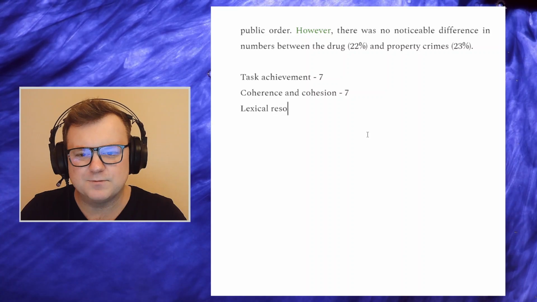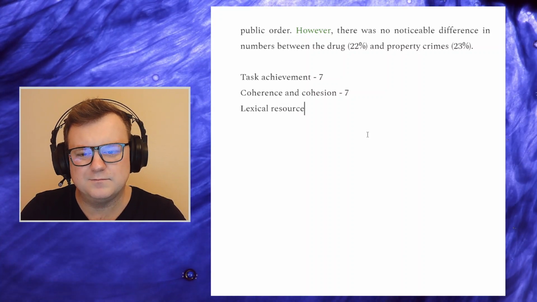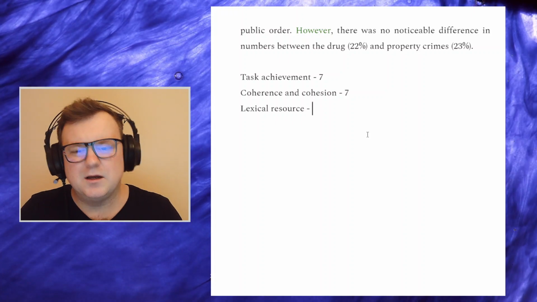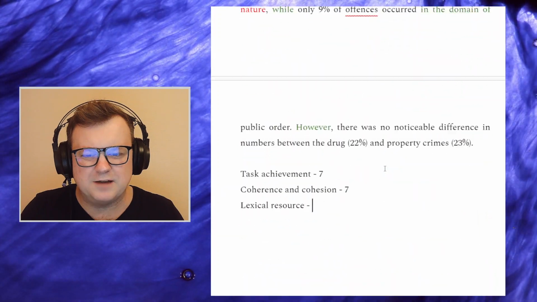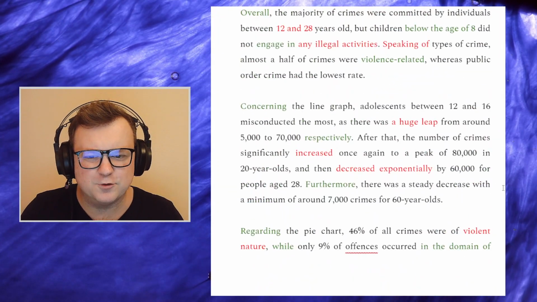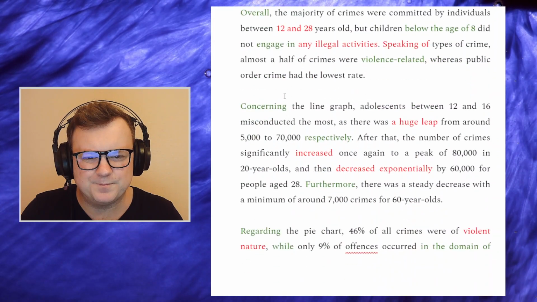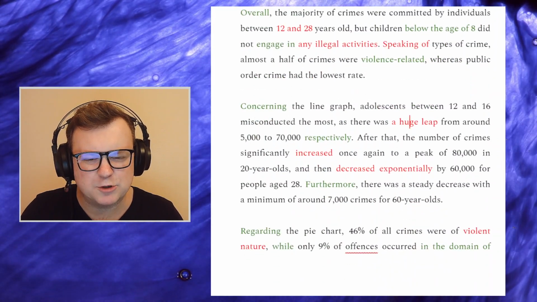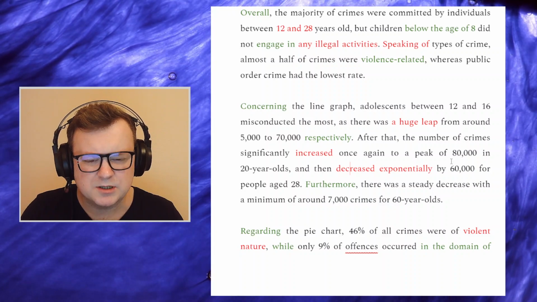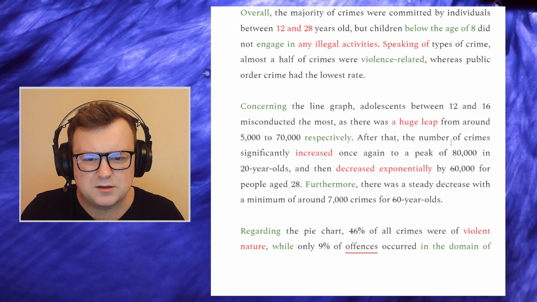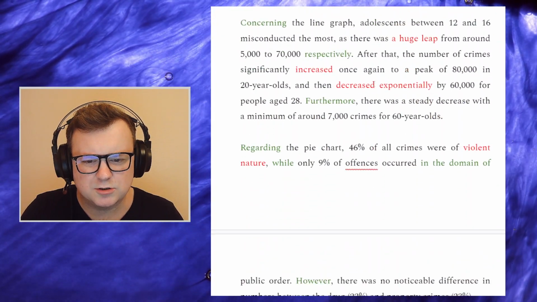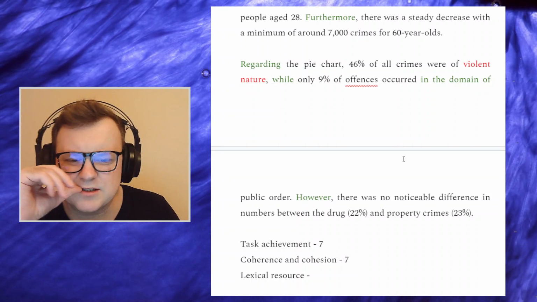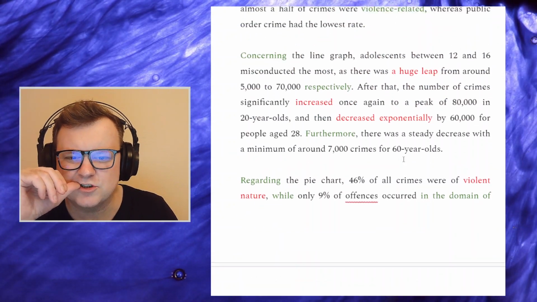Lexical resource. Again, I've taken marks off for coherence for this dynamic language, so I won't penalize it twice. I think, apart from linkage, which is slightly strange, is there anything else there that's slightly strange?